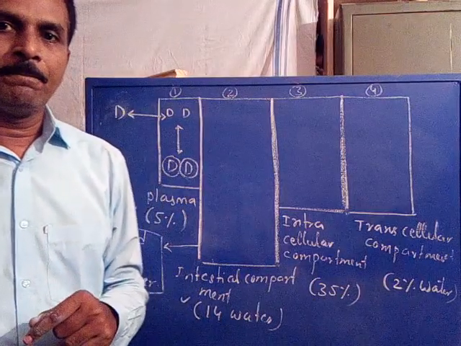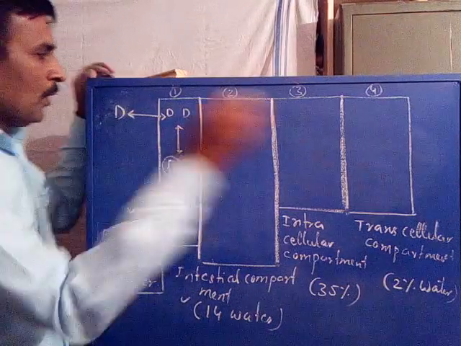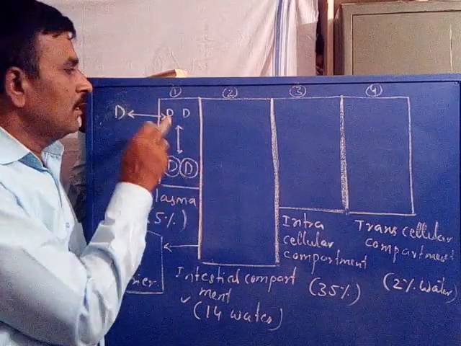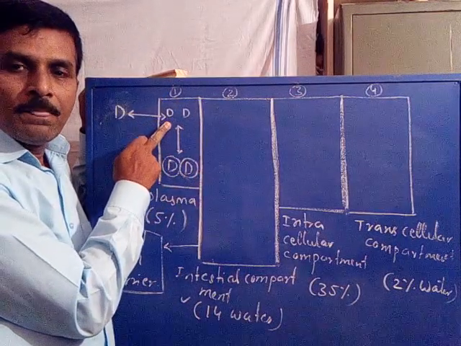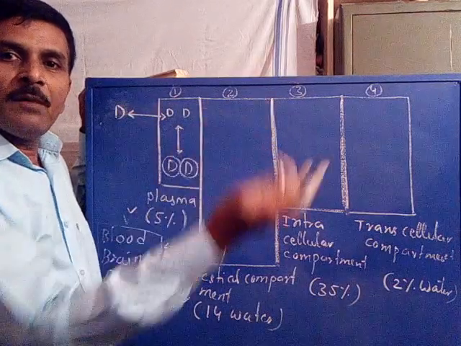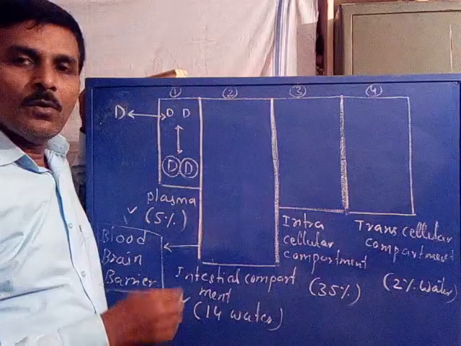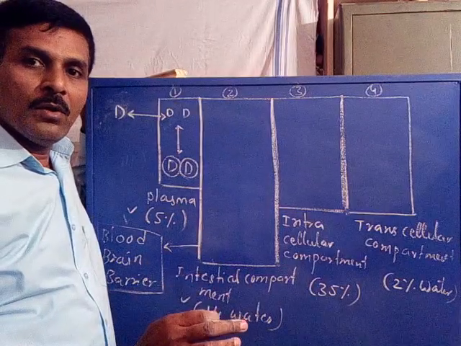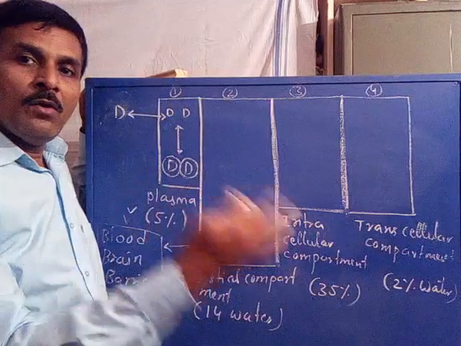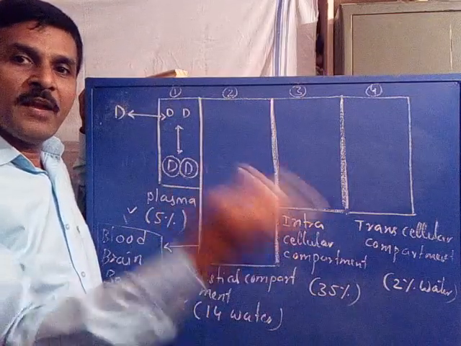Is it clear? Now, this is the first compartment situation. Only the free drug is capable of moving across the blood-brain barrier. Only a free drug, not a bound one, is allowed to pass through the blood-brain barrier.